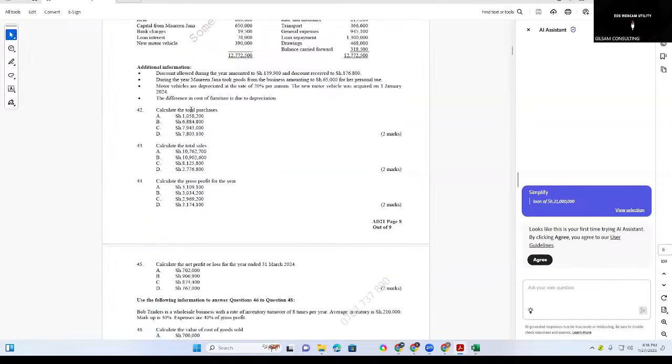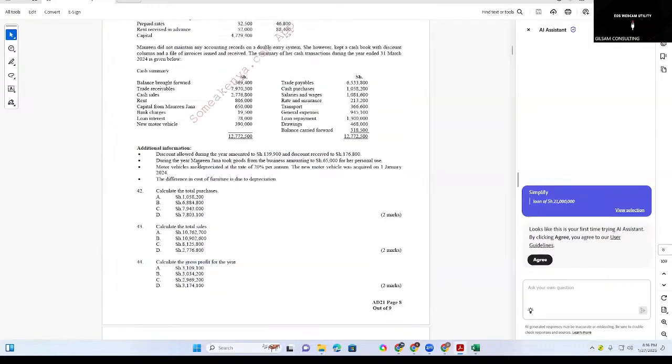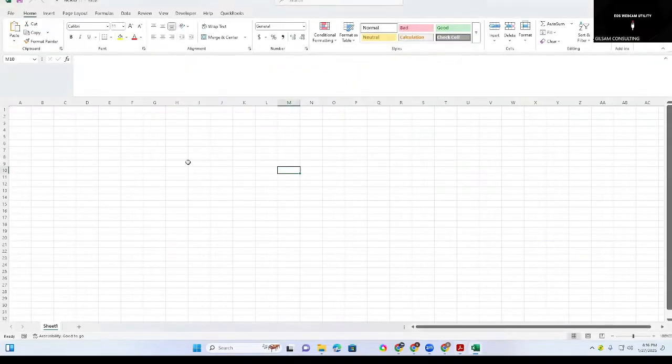To calculate the total sales, total salaries, total purchases, and also the gross profit during the year, 6 million, and also the net profit, make sure it is negative. Let's see this one. During the year there's something we have. If you have been given this question, interest on drawing, the sales ledger control account.